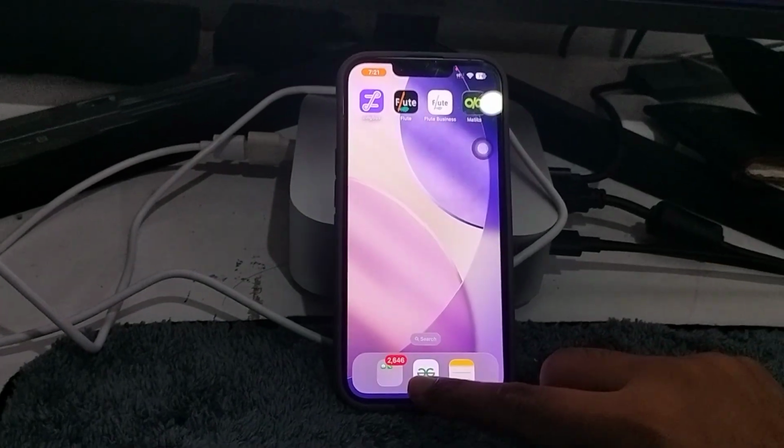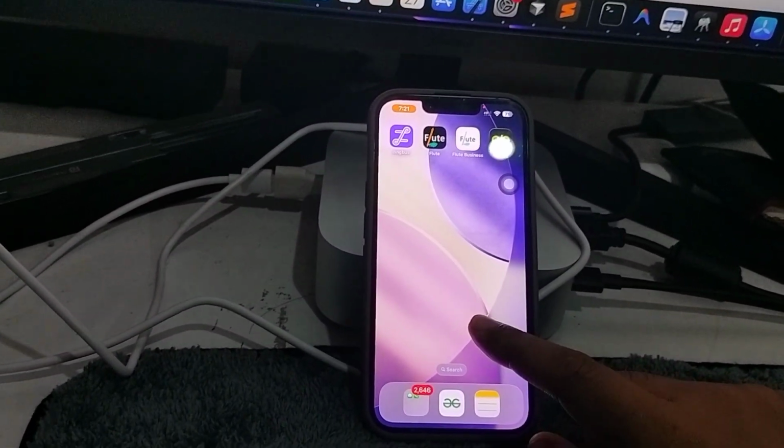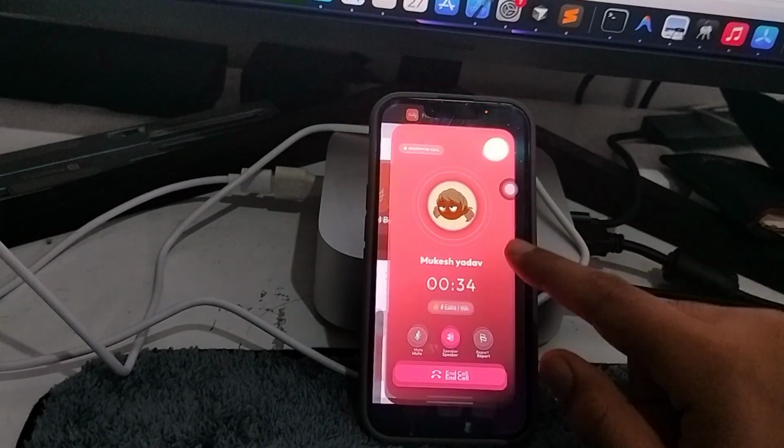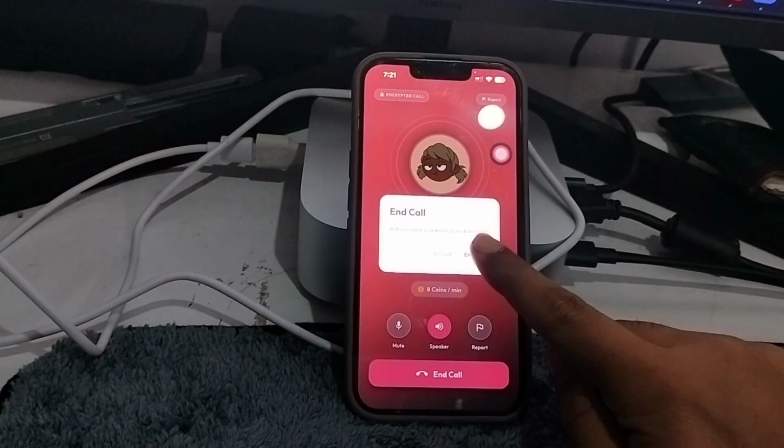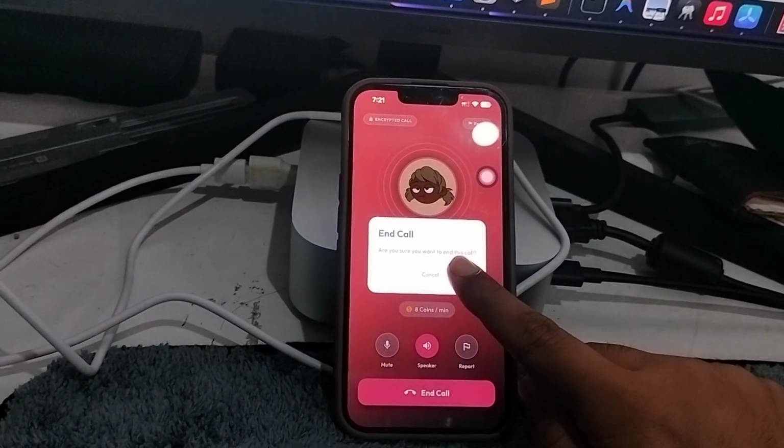Yeah, so in the background also we can hear the voice of the connected call, and we go back to the app, and we'll just end the call. So yeah, this is the behavior working for the audio calling.